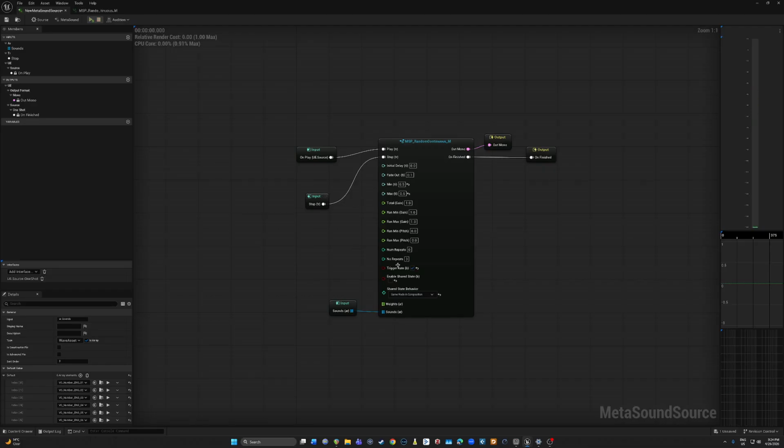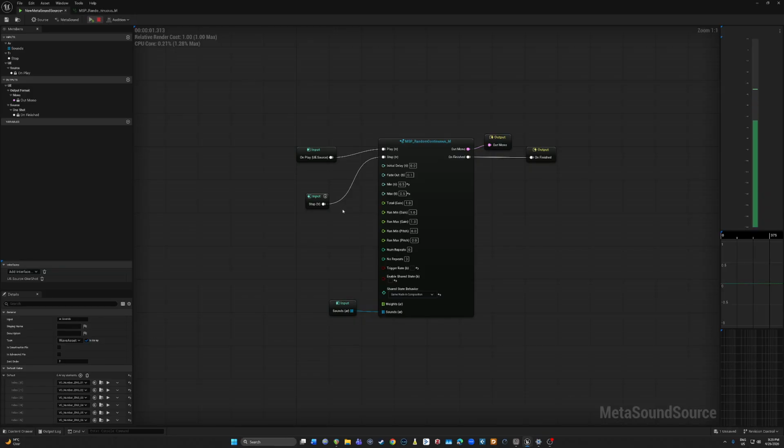If I set it to trigger rate and I put the min and max at 0.5, then each file will play after half a second. And conversely, if I uncheck trigger rate, there'll be half a second delay between each audio file.